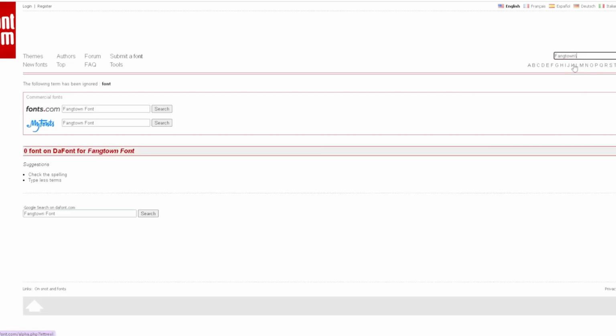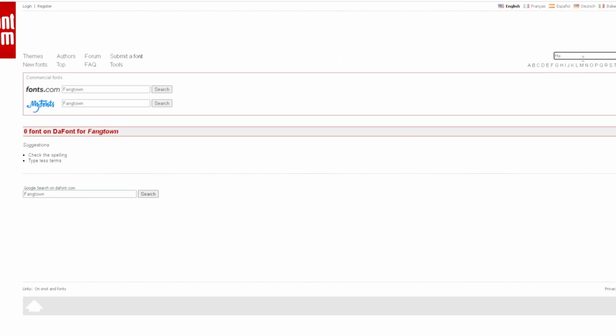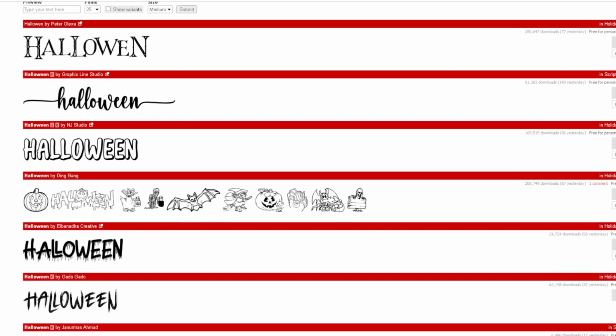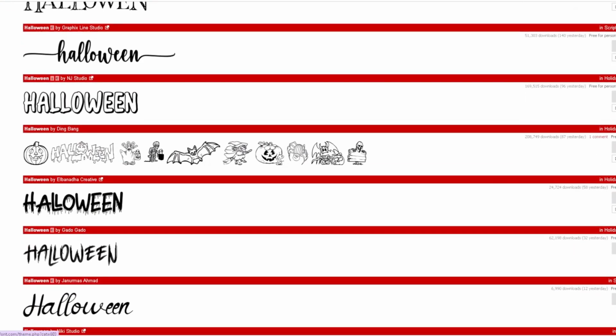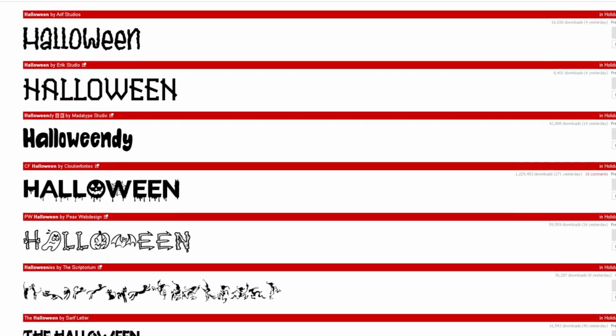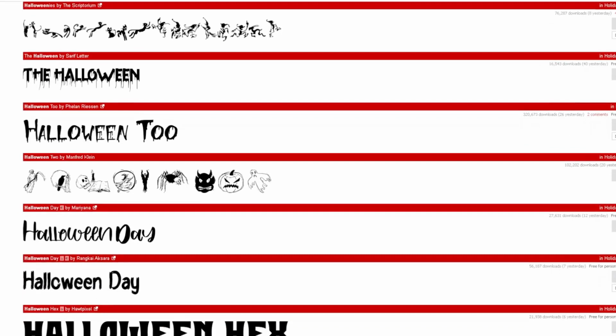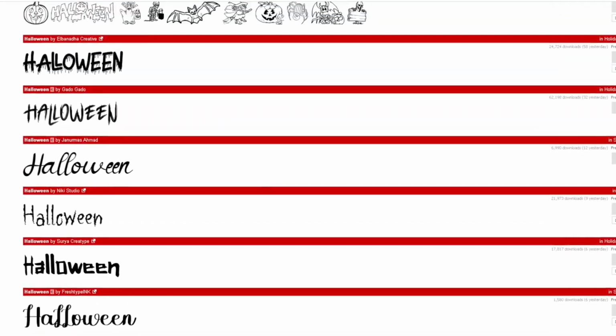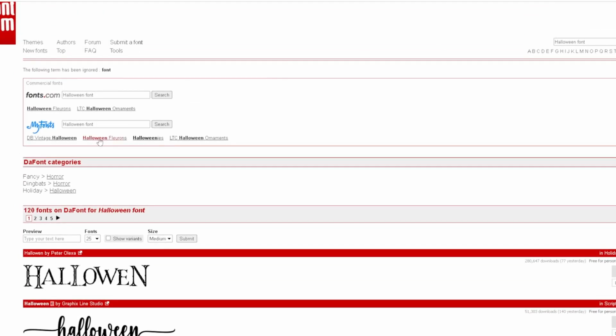No. Let's say, what would be like a Halloween font? There we go. So just type in Halloween, just getting the idea, and looking at the different fonts over here. It's populating different fonts for you. This is just to get inspiration and see what type of fonts you can possibly use for Halloween. Kind of giving you some inspiration, which is really cool.